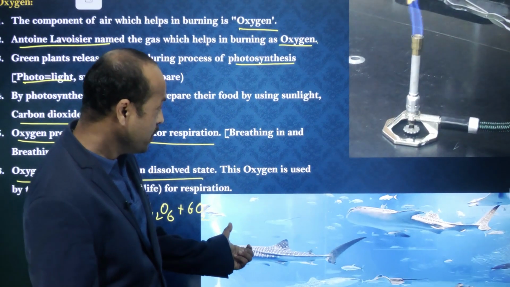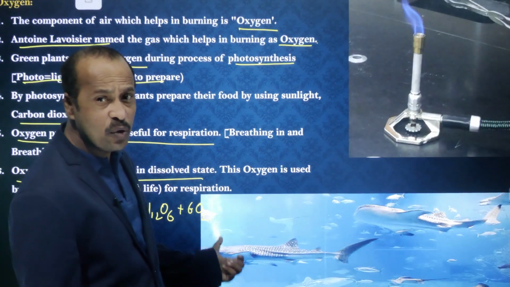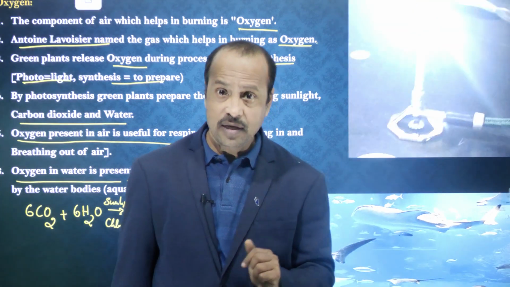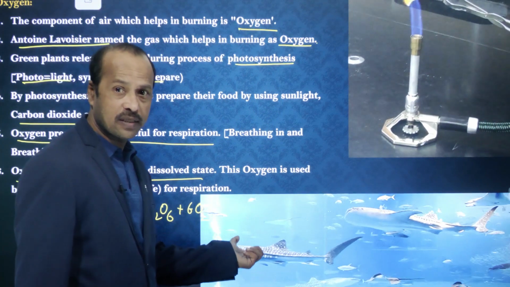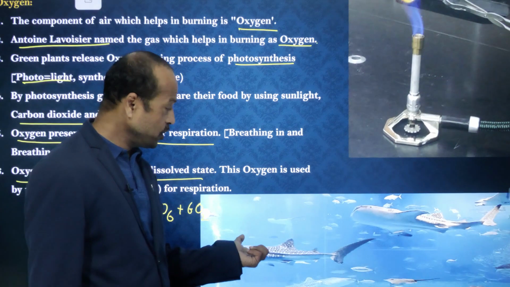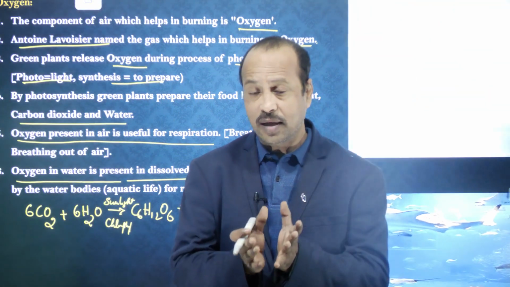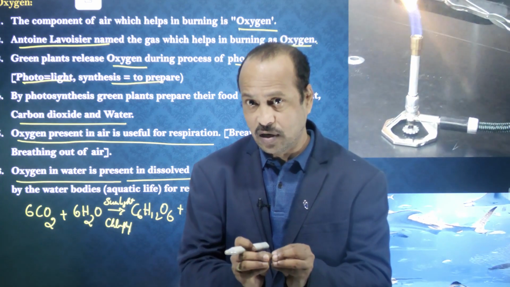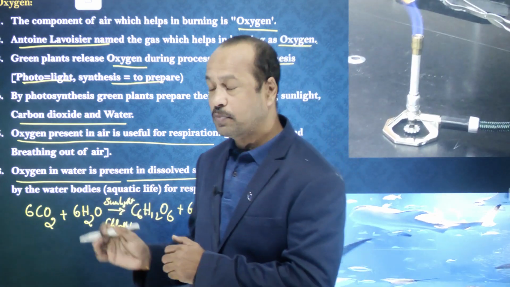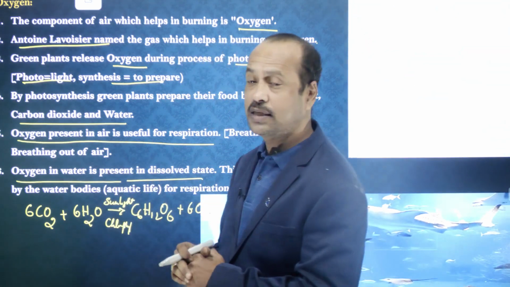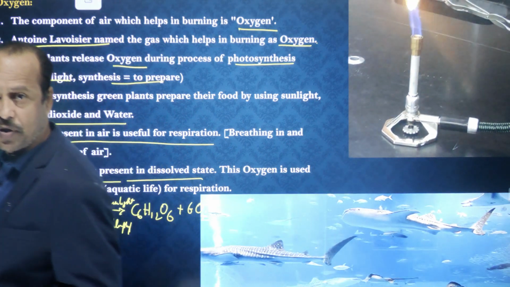They live under the water, but they also require oxygen. They utilize the oxygen dissolved in water. So a certain amount of oxygen is dissolved in the water, and this is utilized by aquatic animals. So that's all, students, that is about oxygen. Must go through the oxygen.